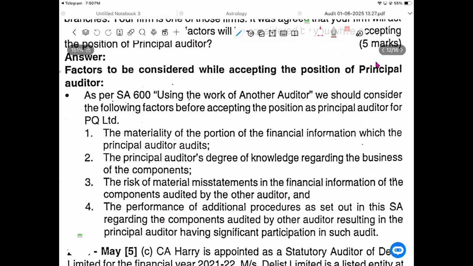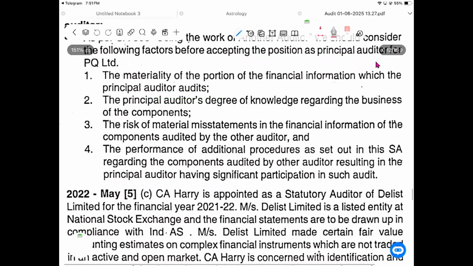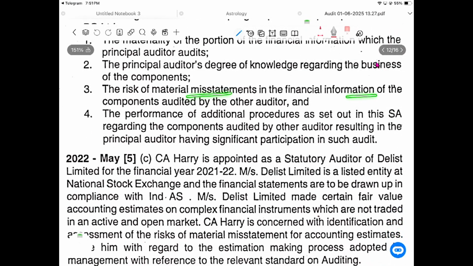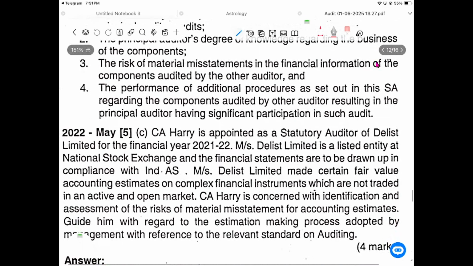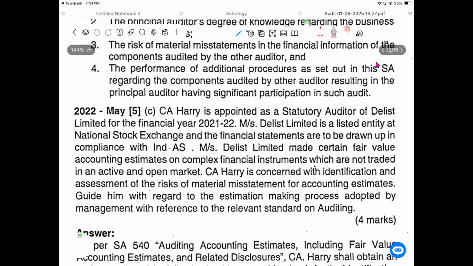He should consider the following factors before accepting the position of principal auditor. The materiality of the portion of the financial information audited by the principal auditor. What is the material portion? The principal auditor's degree of knowledge regarding the business of the company. What is the business? How do they do it? The risk of material misstatement in the financial information of components audited by the other auditor. What is the misstatement they found? Performance of additional procedures as set out by the SA regarding the components audited by the other auditor, resulting in the principal auditor having significant participation in such audit.